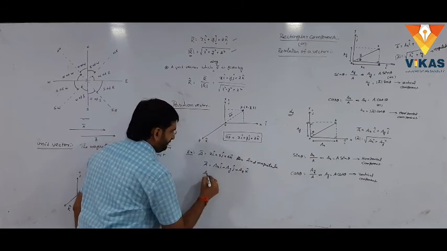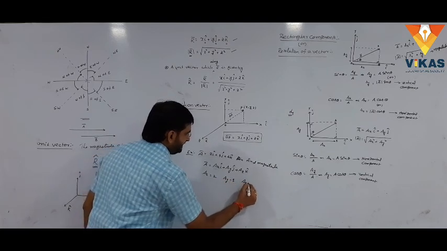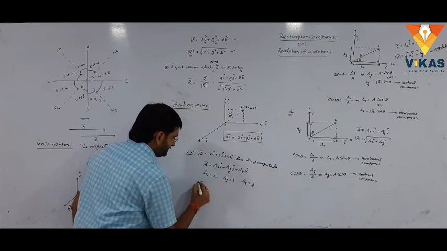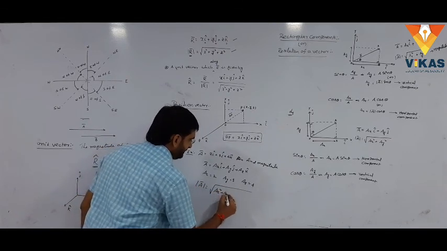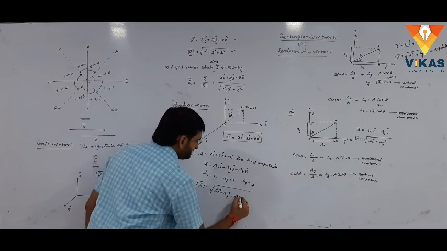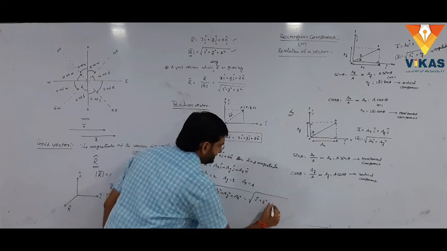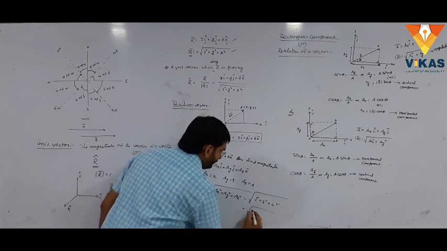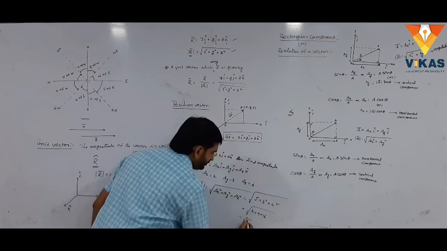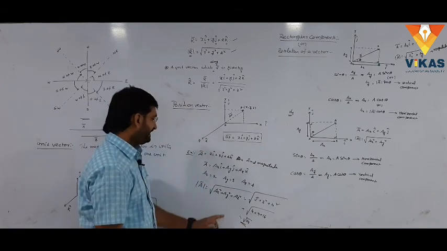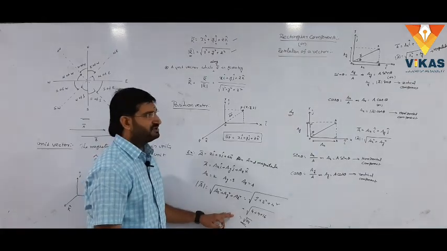Here the value of ax equal to 2, the value of ay equal to 3, the value of az equal to 4. How to calculate the magnitude of the given vector? Root of ax square plus ay square plus az square. Already we know all three values: 2 square plus 3 square plus 4 square. Simply root over 4 plus 9 plus 16, it is root 29. Root 29 is a numeric; magnitude is nothing but a numeric. This is the method to calculate the magnitude of the given vector.